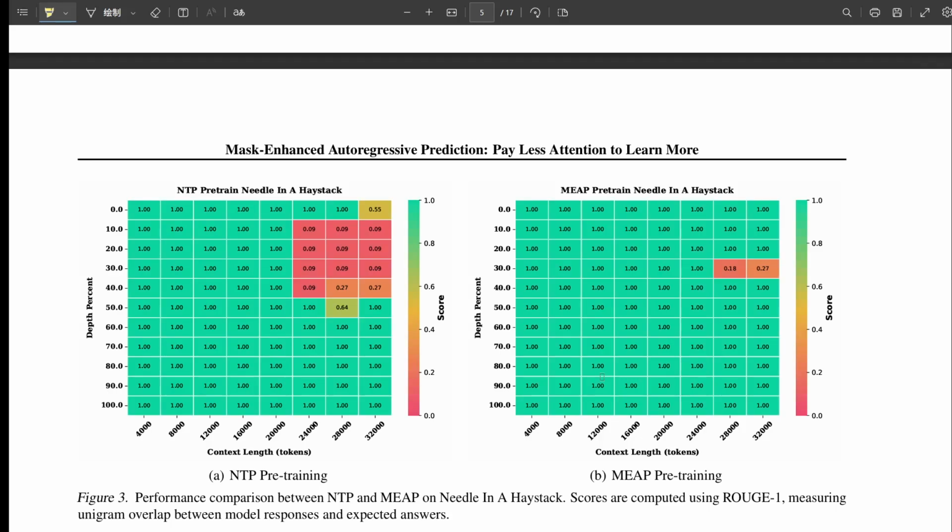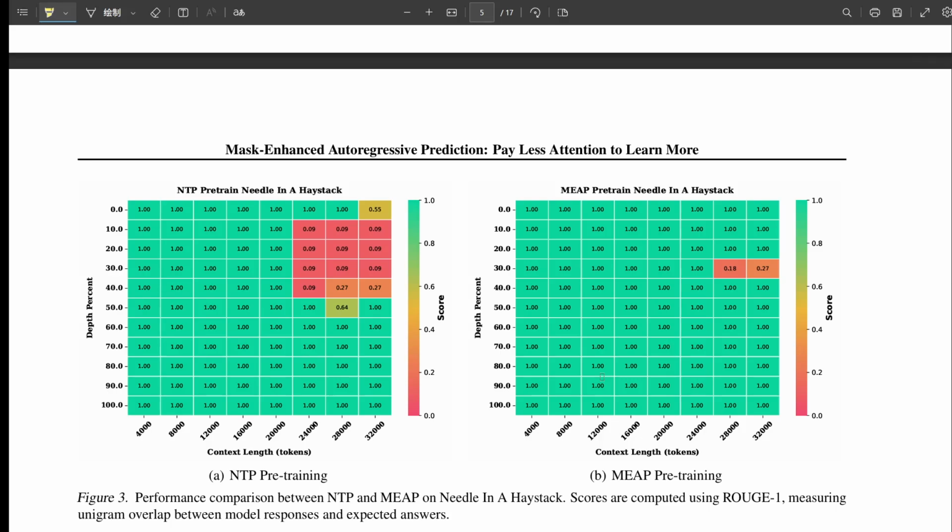Okay, and was this just for one specific model type or size? Or did it work more generally? That's important, yeah. They tested it across different architectures, Llama style, Mistral, Qwen, and various model sizes. The benefits seem to hold up, suggesting MEAP isn't just a fluke for one setup, but potentially a more broadly applicable training paradigm. We touched on efficiency. Let's nail that down. Pre-training and inference, you said no extra cost. Correct. For pre-training and inference, computationally, it's the same cost as standard NTP. The masking happens to the data before it goes into the standard transformer blocks.